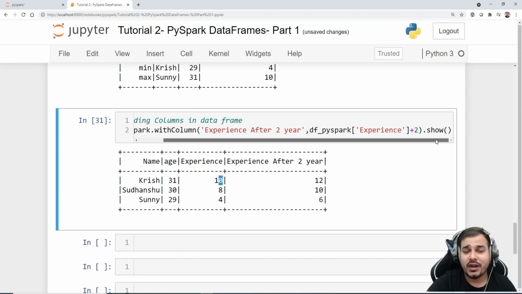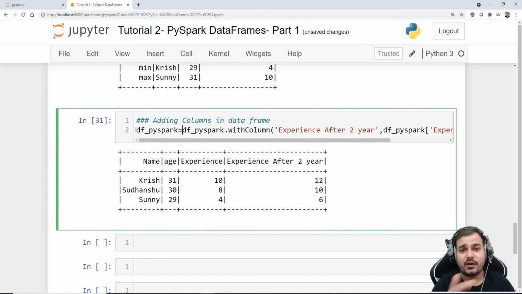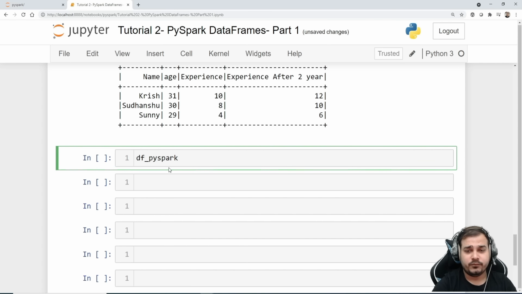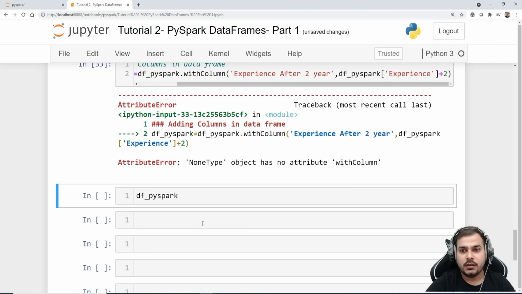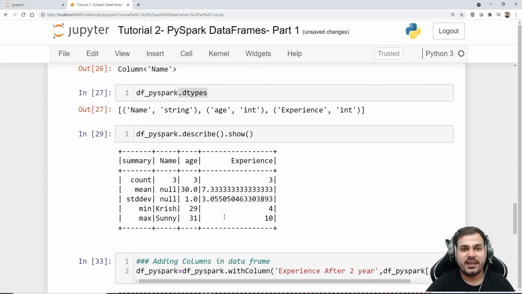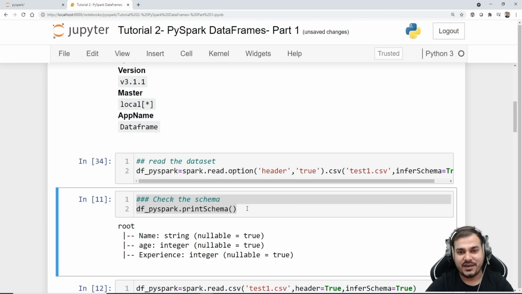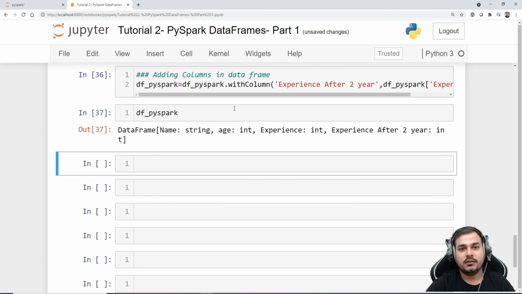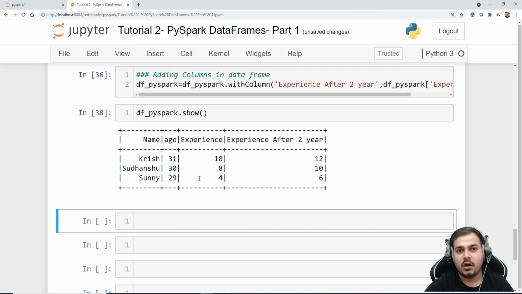And again, guys, this is not an in-place operation. You basically need to assign it to a variable in order to get it reflected. Suppose I want to get it reflected, I really need to assign it like this. Here, first of all, let me remove this show, since show will not give us a proper result. Okay, it says no attribute withColumn. Sorry, there was a problem with this. I'll read this data set again because I replaced it completely, right? Now I will execute it once again. Now it is fine. If I write dot show, here you will be able to see the elements all properly given.